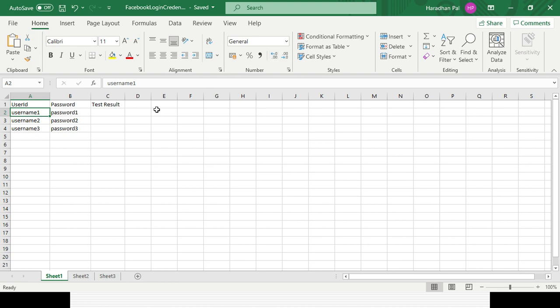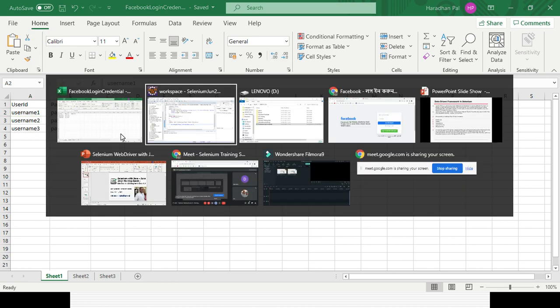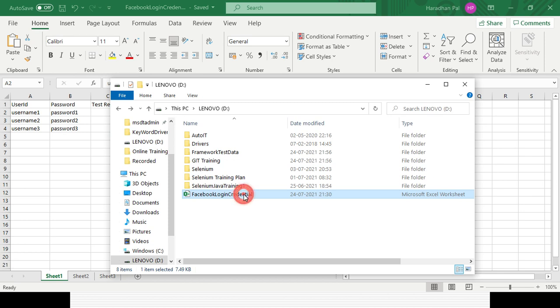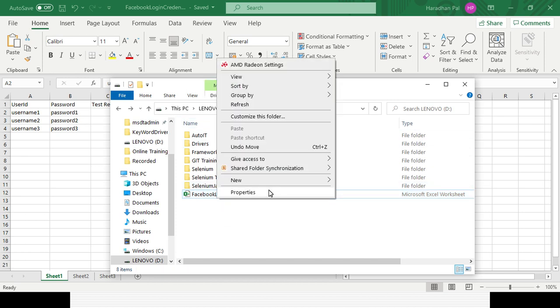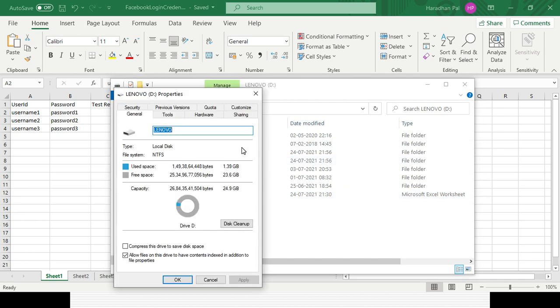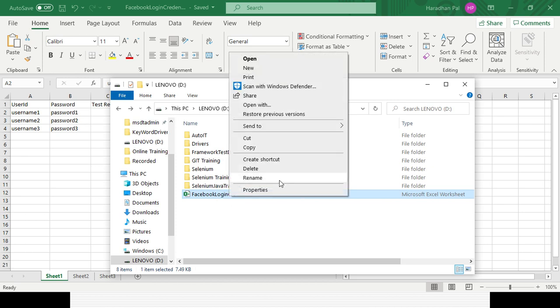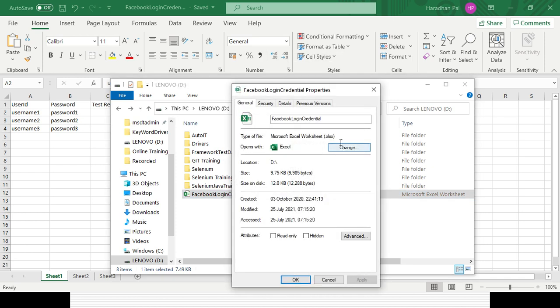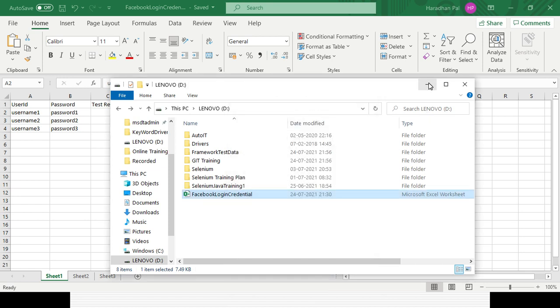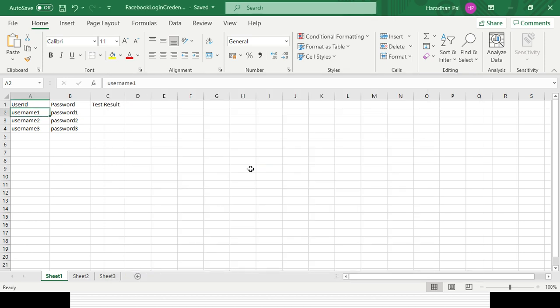This is an Excel file in .xlsx format. If you right click here, Microsoft Excel sheet is my type, and if you want the extension for the file, right click, go to properties, and you can get the extension. You can see it as .xlsx, so for that we need to use XSSF. In case it is .xls, we need to use HSSF.